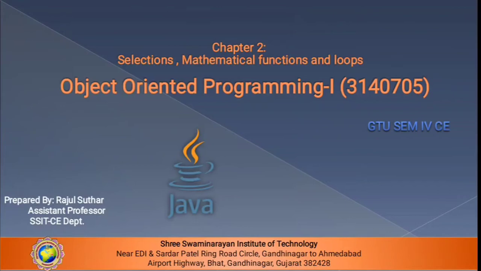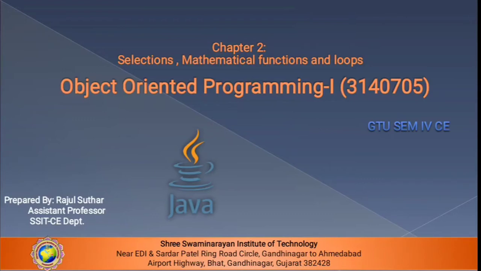3140705. In this chapter 2, we will discuss selection as well as mathematical functions and loops. What do you mean by selection? What are the mathematical tools, and which mathematical tools are used? We will discuss. In this unit, the if statement will be discussed in two ways, like nested if and multi-way if statement. We will discuss the switch statement, where it is used, conditional expression as well as common mathematical functions, and while, do while, for loop, nested loop, and the keywords break and continue.